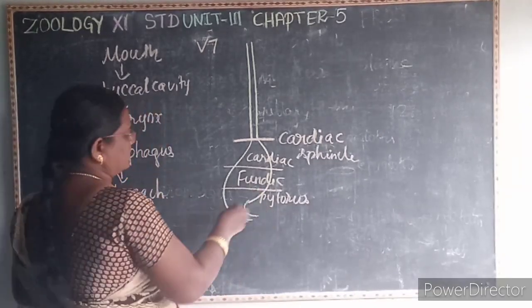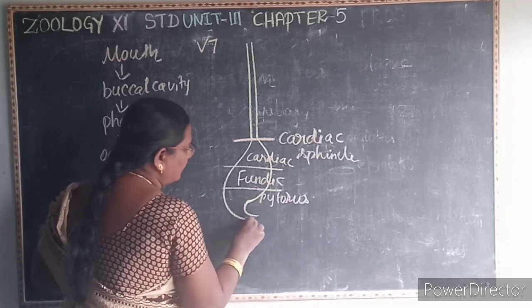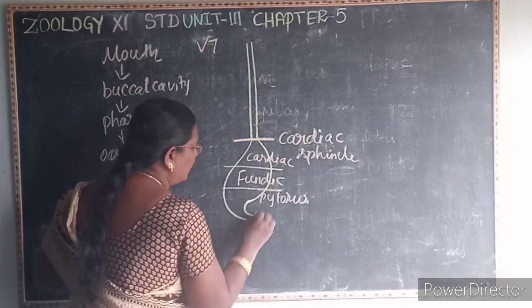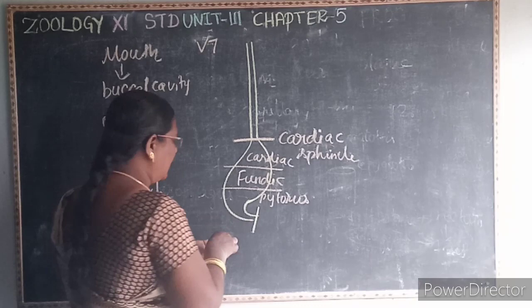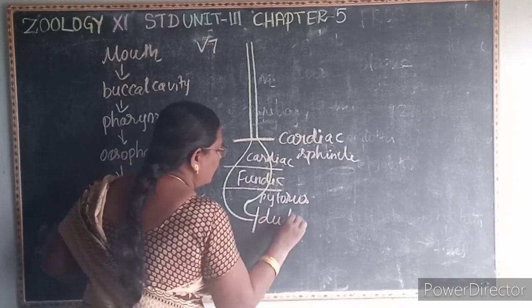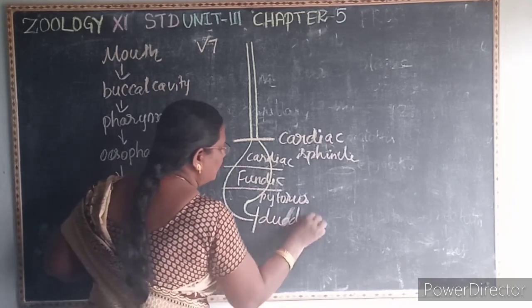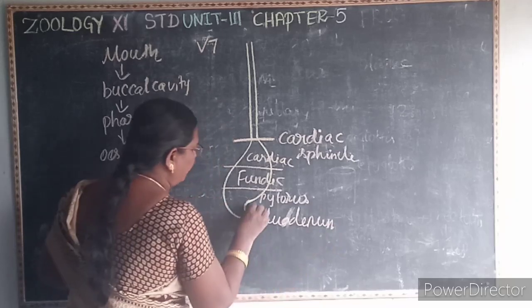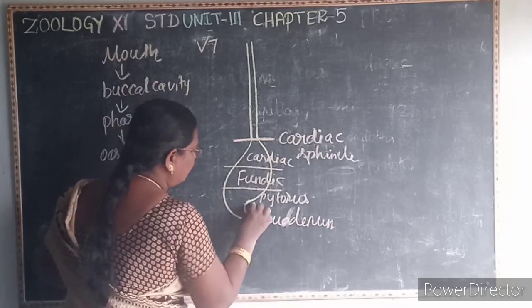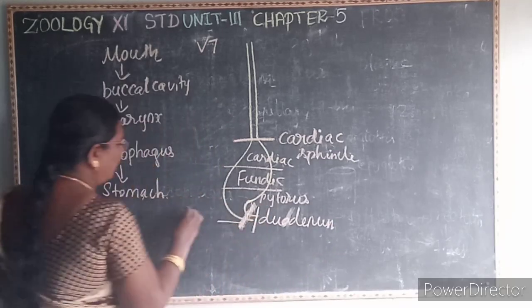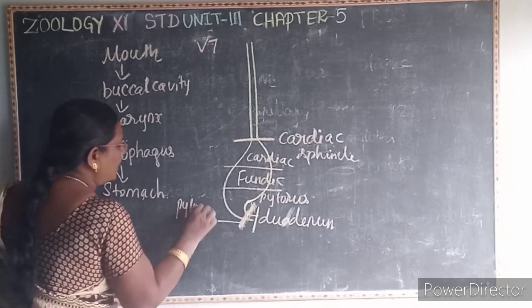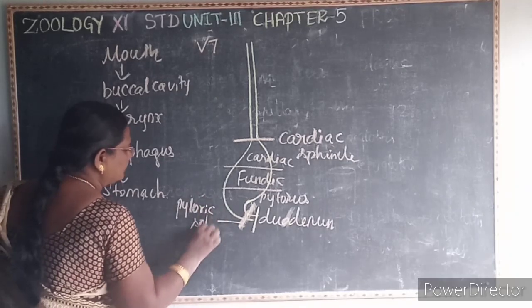This pylorus, the end part of the stomach, opens into the duodenum. The duodenum is guarded by a sphincter. It is guarded by the sphincter that is known as what? Pyloric sphincter.